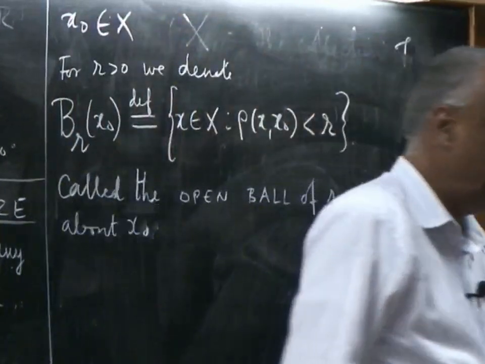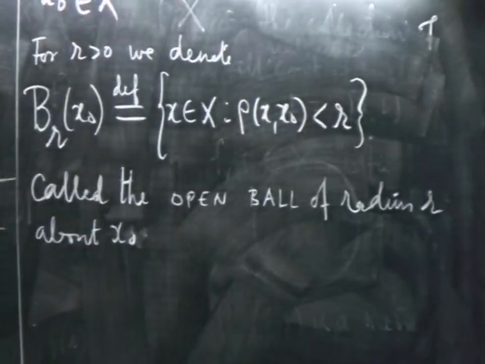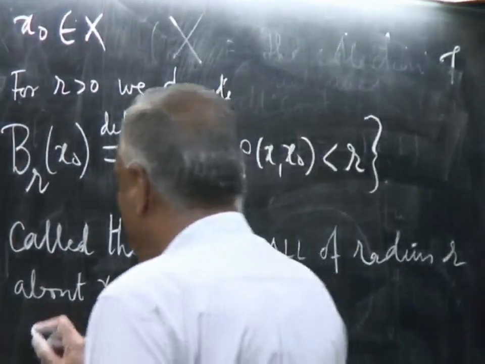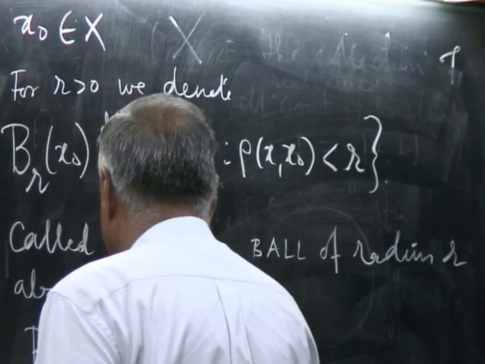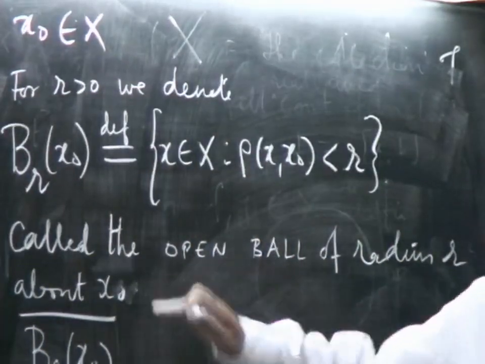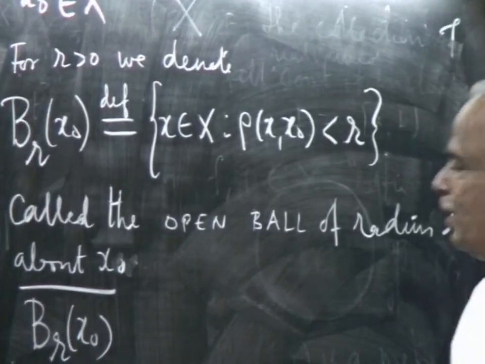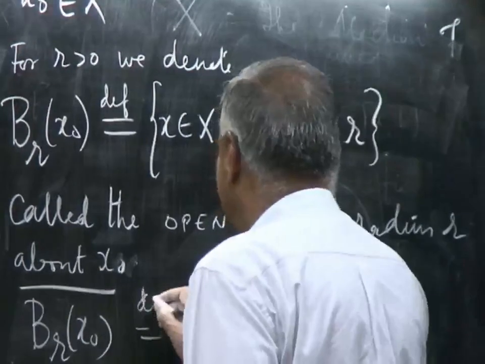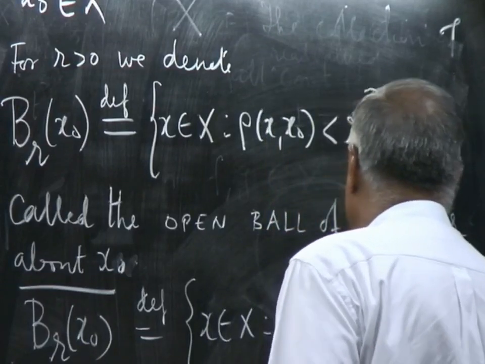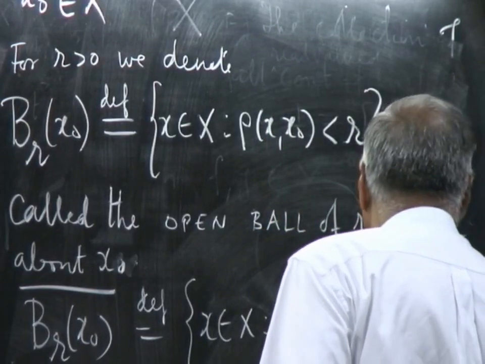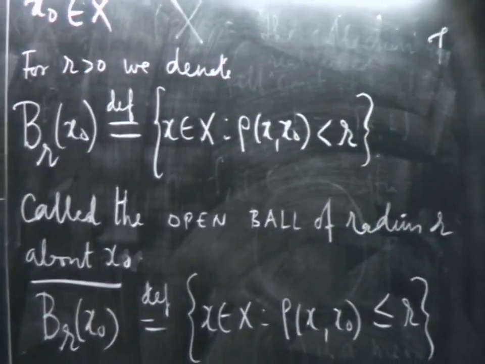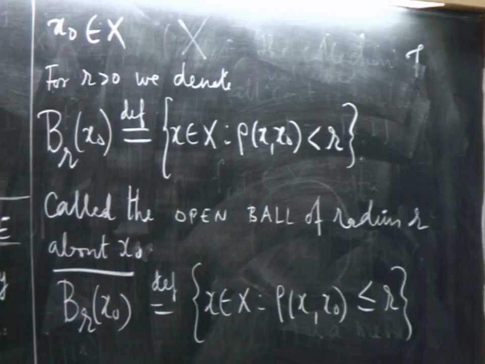So to define the sphere and all, we needed only the notion of a distance. We shall denote by this notation the closed ball, which means the top, the lid, is also included. That is the set of all points such that rho(x, x naught) is less than or equal to r. Now we will talk properly.